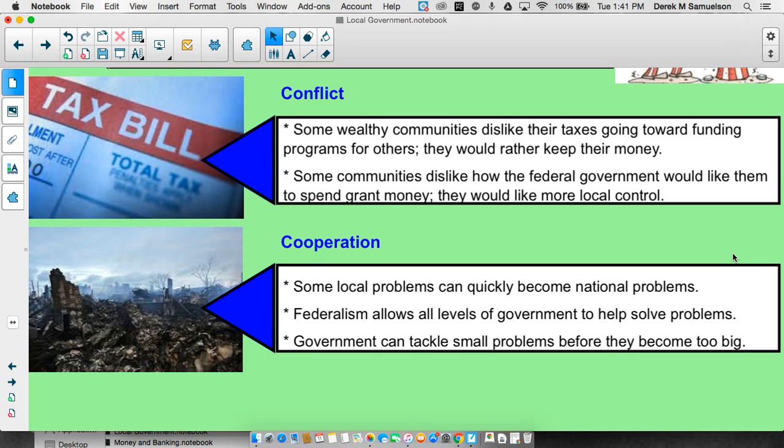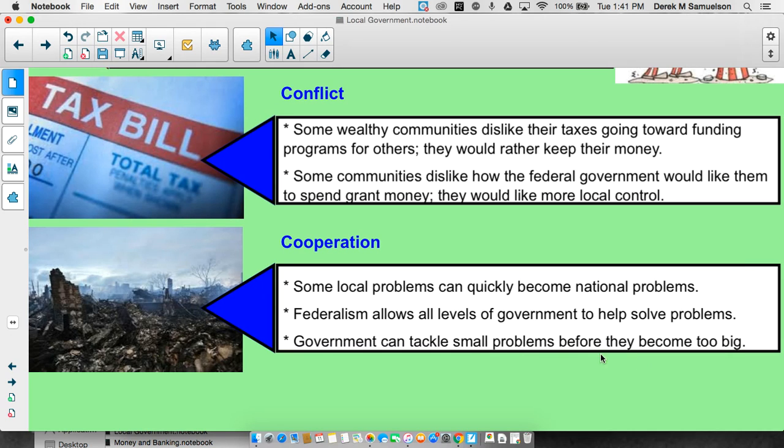So we had New Orleans, which obviously was very much involved in the recovery of their own city. Louisiana helped out with the recovery of their largest city in the state. But of course, the United States as a whole also redirected a lot of tax dollars toward helping the city of New Orleans, because that's what we do for cities within our federalist union. We help each other out.